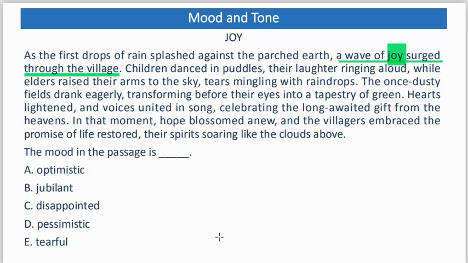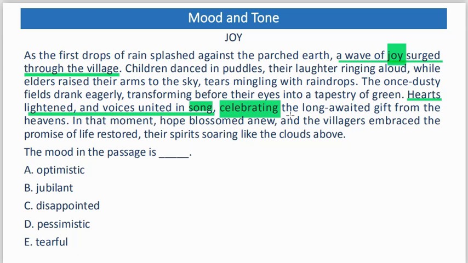Another point I want us to see is this sentence: hearts lightened and voices united in song. It's because they are happy. That's why they are singing. The word song in that passage is a pointer to celebration, to happiness, celebrating the long-awaited gift from the heavens. Now celebration has also come in. Underline that particular pointer, celebrating.